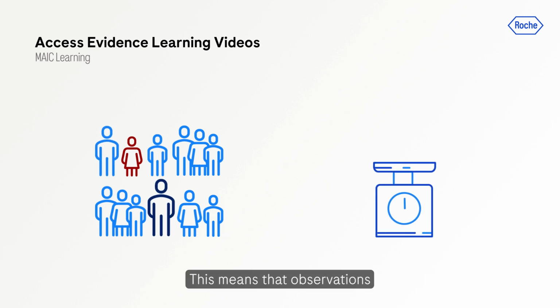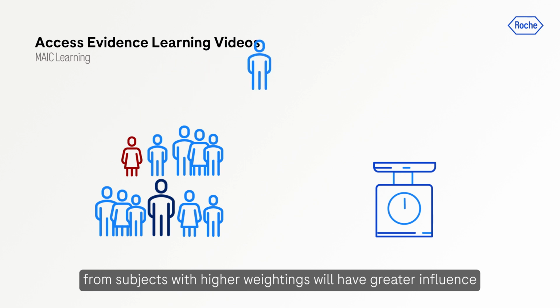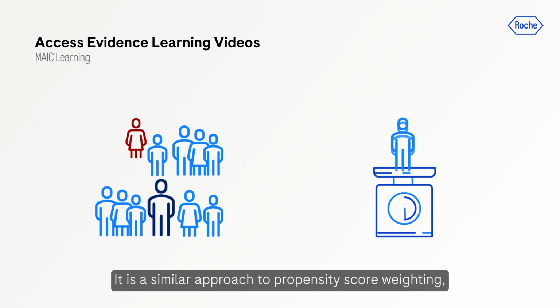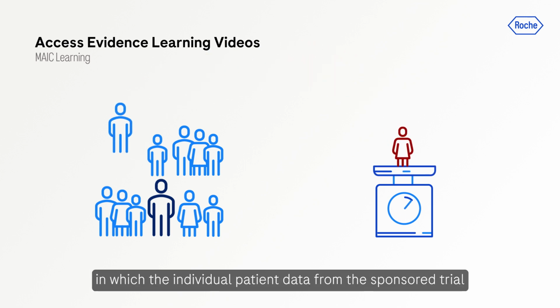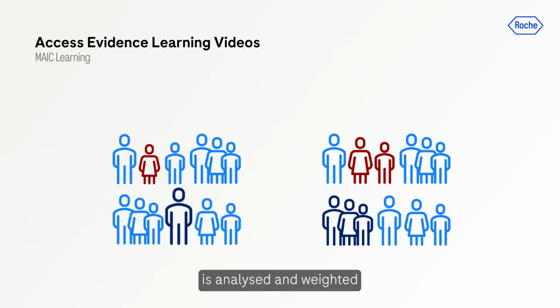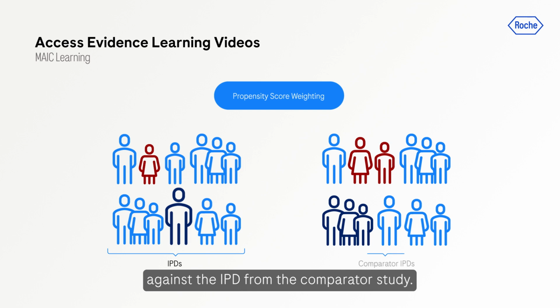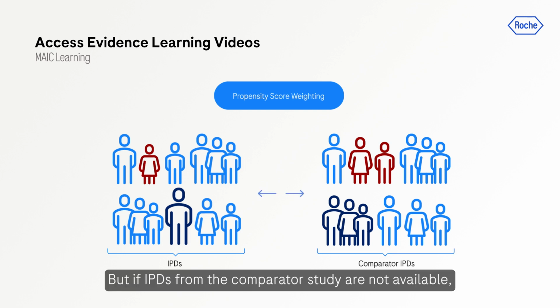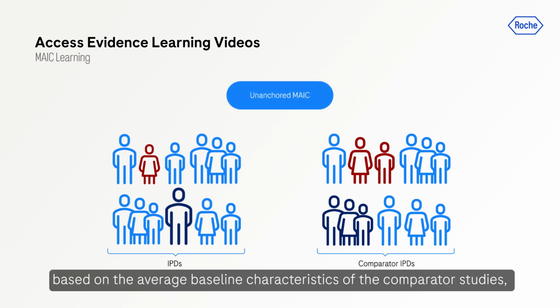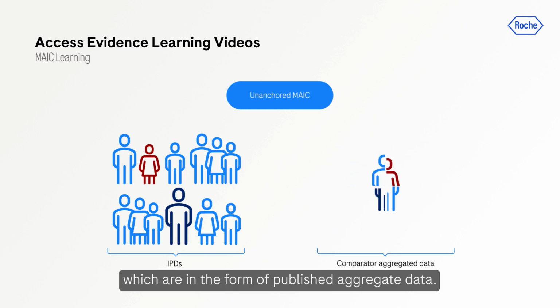This means that observations from subjects with higher weightings will have greater influence on the overall calculated results than those with lower weightings. It's a similar approach to propensity score weighting, in which the individual patient data from the sponsored trial is analyzed and weighted against the IPD from the comparator study. But if IPDs from the comparator study are not available, MAIC applies weightings to patients based on the average baseline characteristics of the comparator studies, which are in the form of published aggregate data.